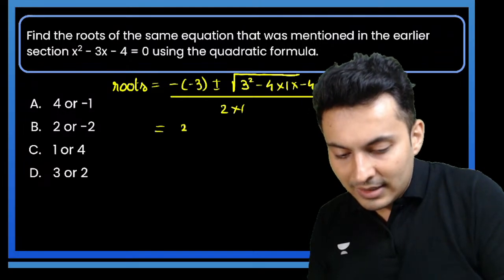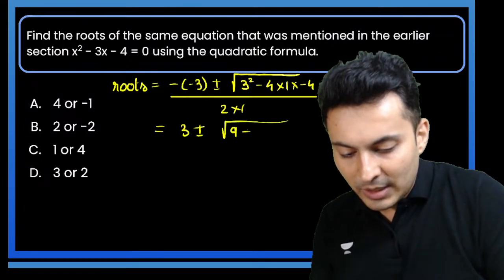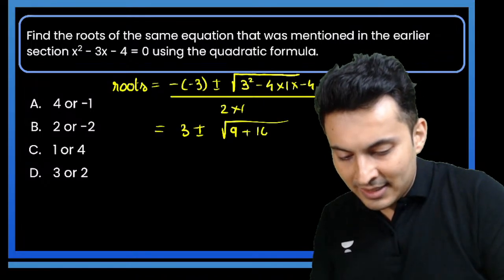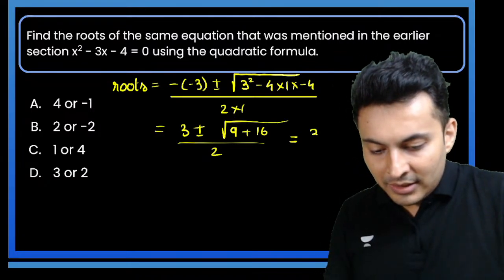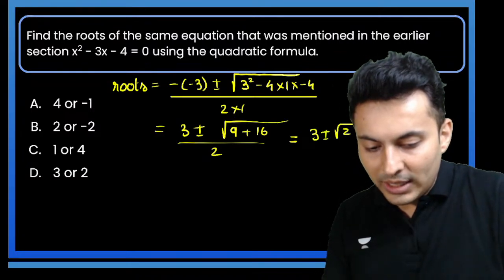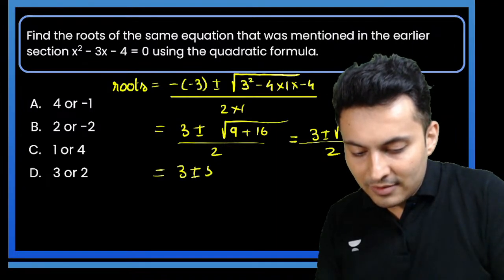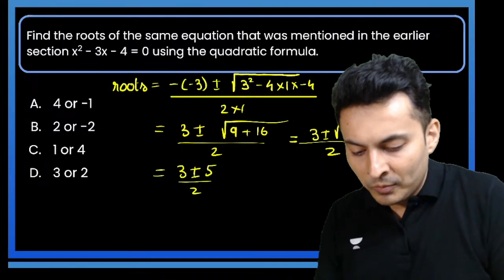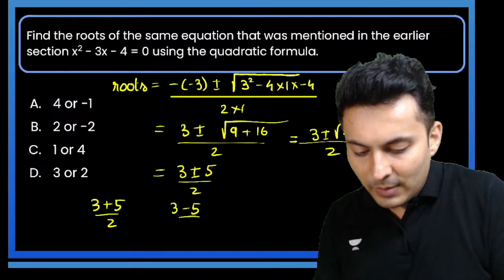So this will be 3 plus or minus, now what is 3 square? It is 9. Minus minus becomes plus. 4 4s are 16, divided by 2. So this will become 3 plus or minus root 25 divided by 2, which is 3 plus or minus 5 divided by 2. So it will be 3 plus 5 by 2, 3 minus 5 by 2.